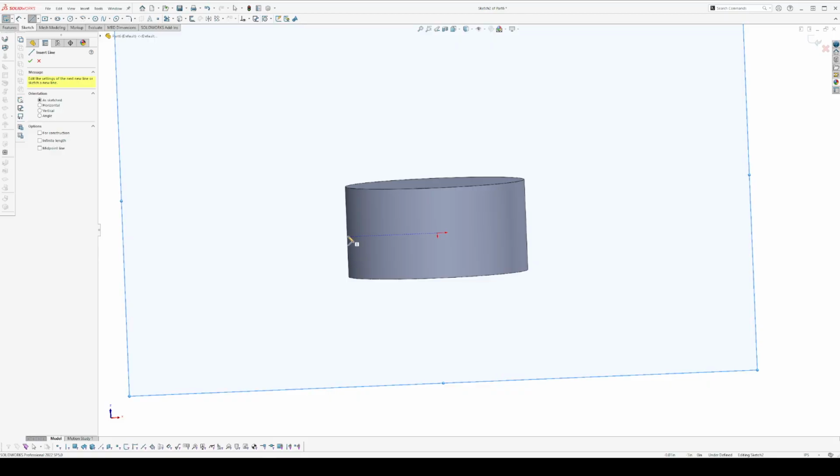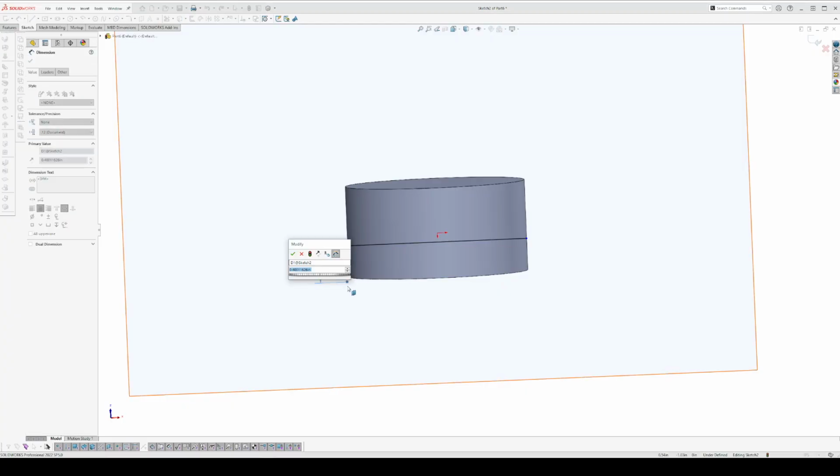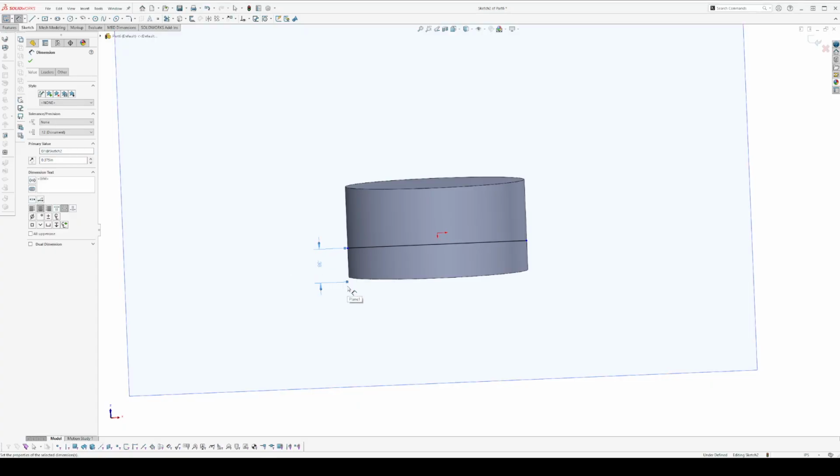I'll go right below, somewhere here, nothing critical. Vertical. We'll dimension it as 3/8. Why 3/8? Because the text we're going to write will probably be a 1/4 inch, so an 1/8 inch down, 1/8 inch up. We'll accept that.